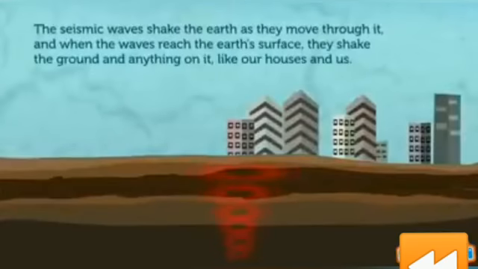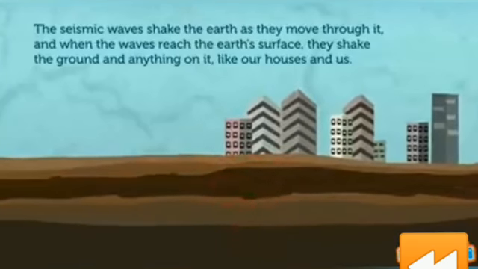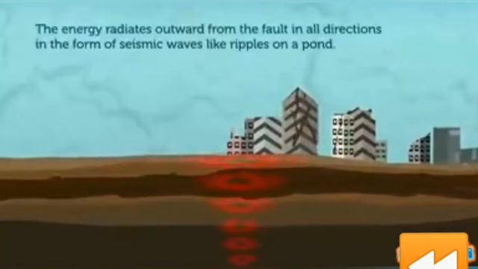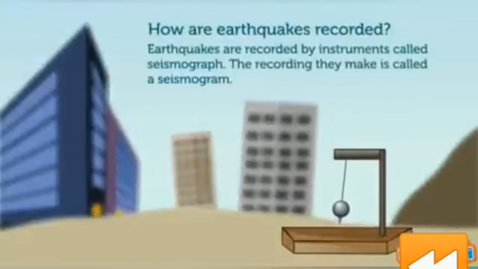The seismic waves shake the earth as they move through it, and when the waves reach the earth's surface, they shake the ground and anything on it, like our houses and us. The energy radiates outward from the faults in all directions in the form of seismic waves, like ripples in a pond. How are earthquakes recorded?